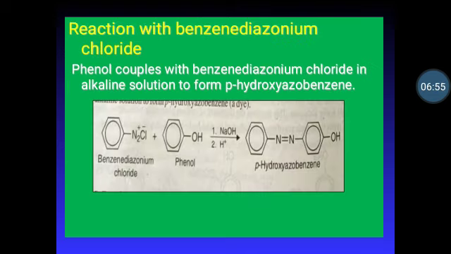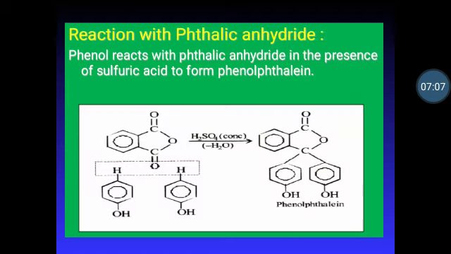Then next, reaction with benzene diazonium chloride. Phenol couples with benzene diazonium chloride in alkaline solution to form para-hydroxyazobenzene. Then next, reaction with phthalic anhydride. It is one of the qualitative tests for phenol. When phenols react with phthalic anhydride in the presence of sulfuric acid, they form phenolphthalein.